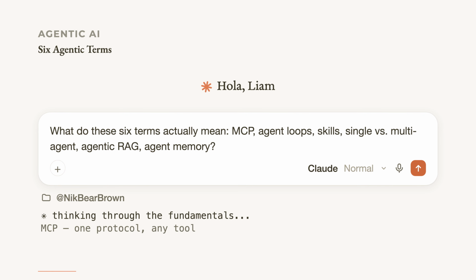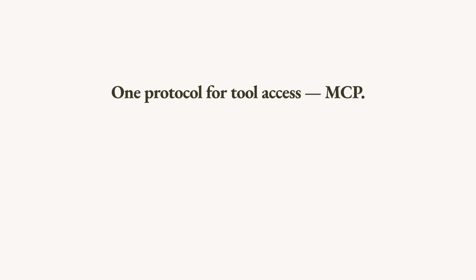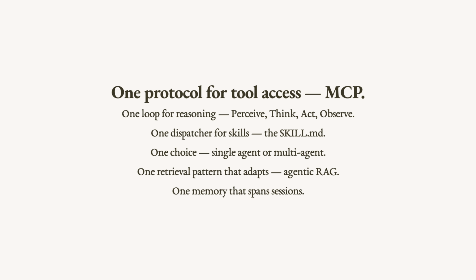6 terms keep showing up in every agentic AI conversation. MCP, agent loops, skills, single versus multi-agent, agentic RAG, and agent memory. Most explanations stop at the name. This one doesn't. Here's the frame: one protocol for tool access, one loop for reasoning, one dispatcher for skills, one architectural choice between single and multi-agent, one retrieval pattern that adapts, one memory that spans sessions. 6 terms, the skeleton of every production agent.